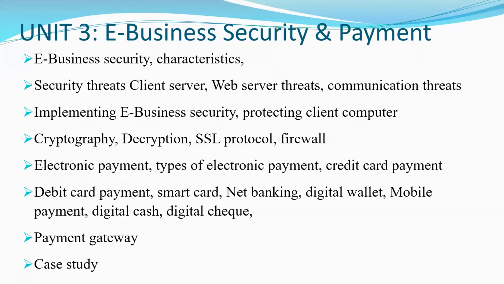Then we will understand security threats. There are different kinds of security threats, like client, server, web server, and communication threats. Then how to implement security in e-business, how to protect client computer. We see some concepts related to e-business security like cryptography, decryption, SSL protocol, firewall, and so on.